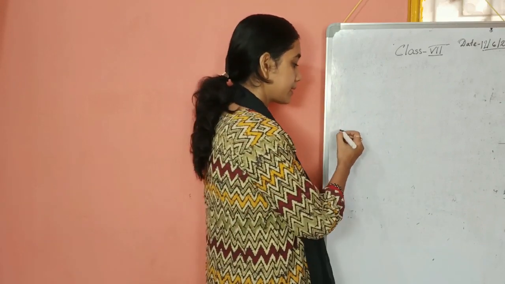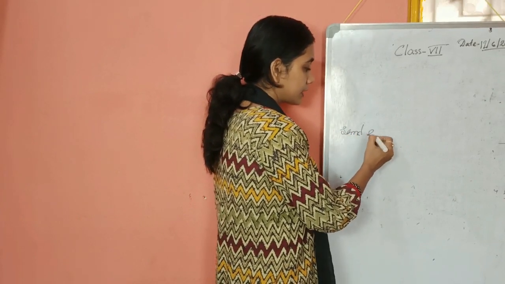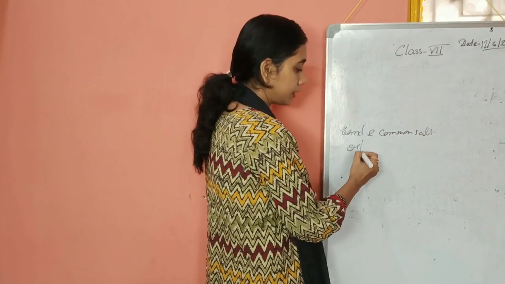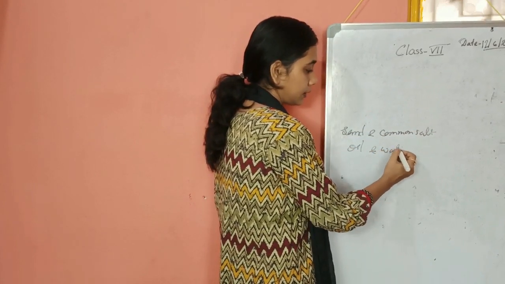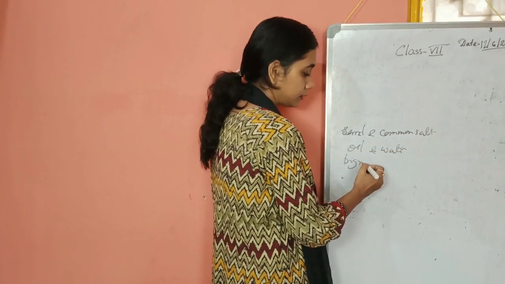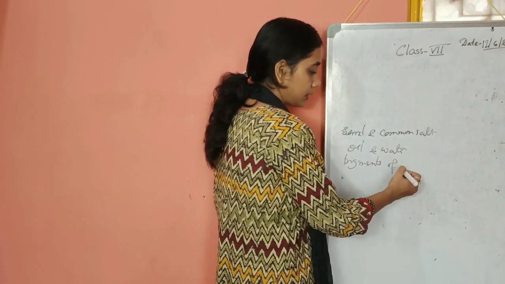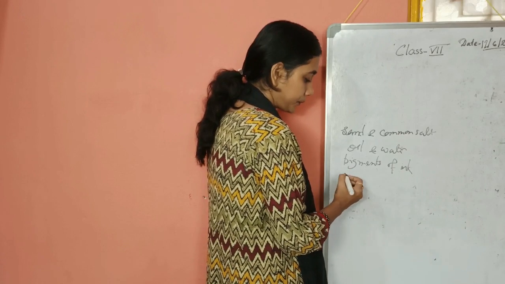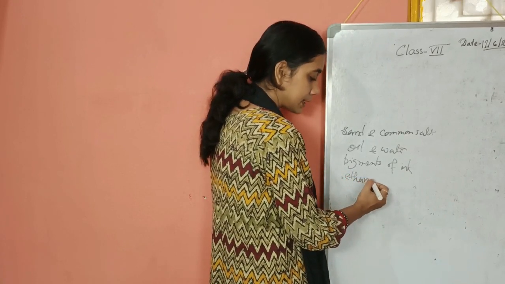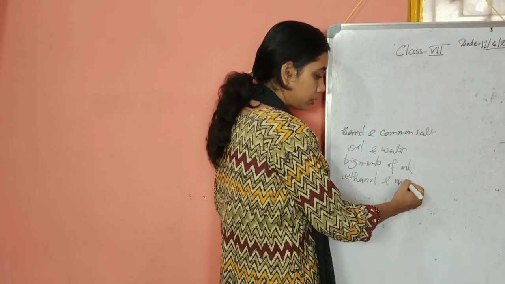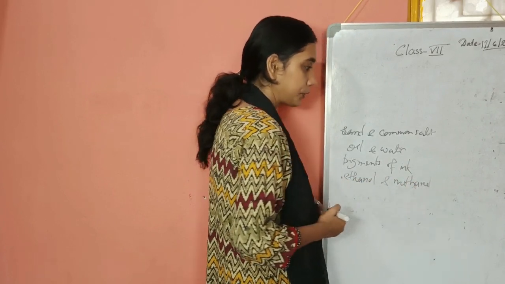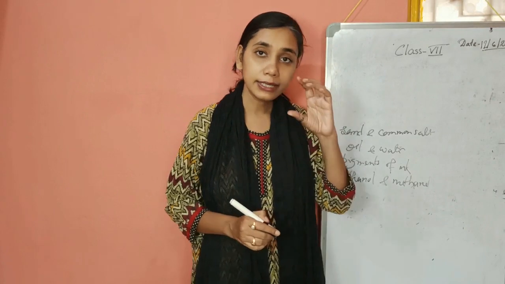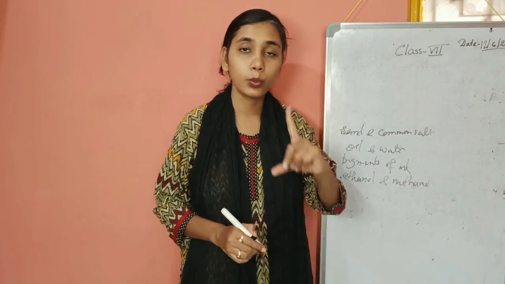It can be given as sand and common salt, oil and water, pigments of ink, maybe ethanol and methanol, that is ethyl alcohol and methyl alcohol. Now these mixtures are given to you. You need to write the technique involved, and you will get 1 mark for it.